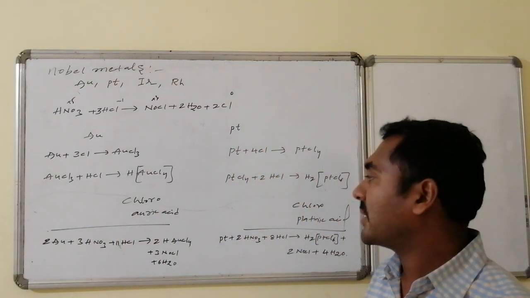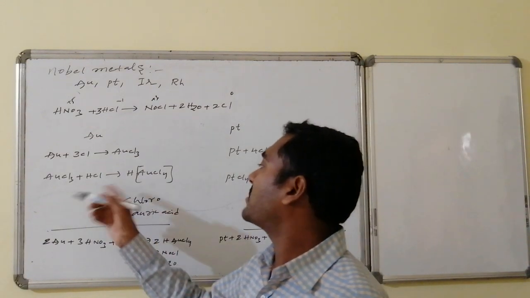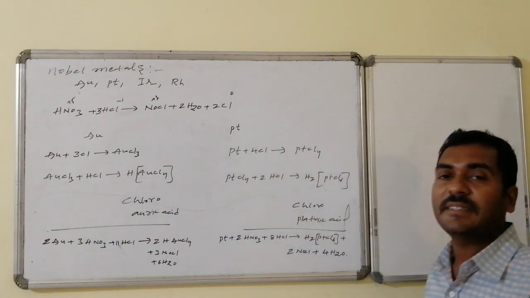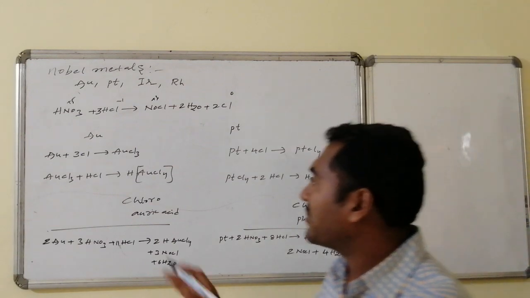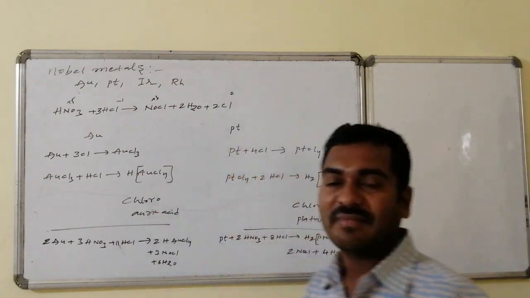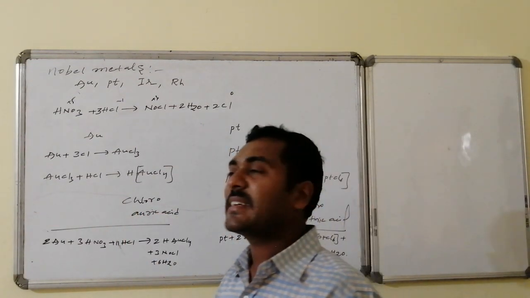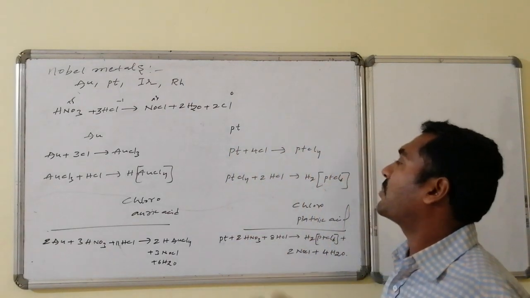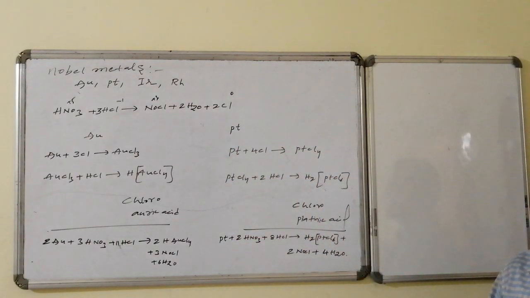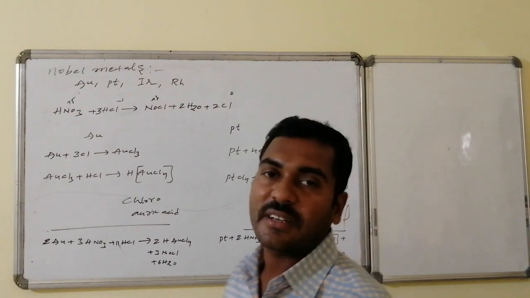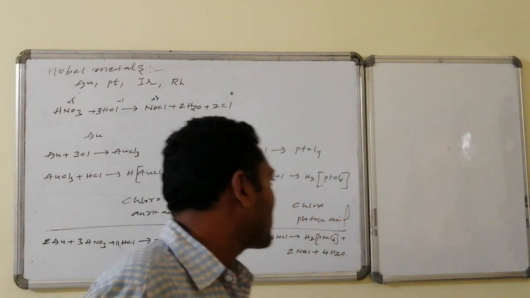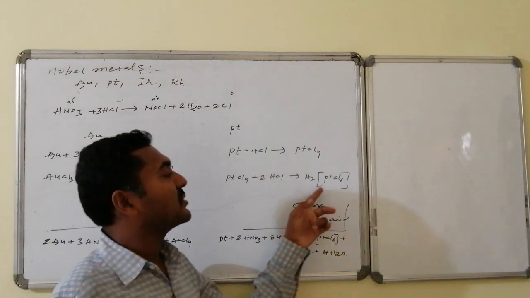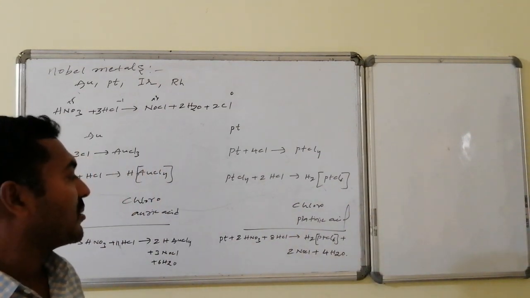If one extra molecule of HCl is present, it forms a complex, chloroauric acid, which is soluble. Now gold is present in a soluble form, in the liquid system. It is not present as a solid. Similarly, platinum in combination with chlorine forms platinum tetrachloride, which on reaction with another 2 molecules of HCl gives chloroplatinic acid, H2PtCl6, a soluble complex.